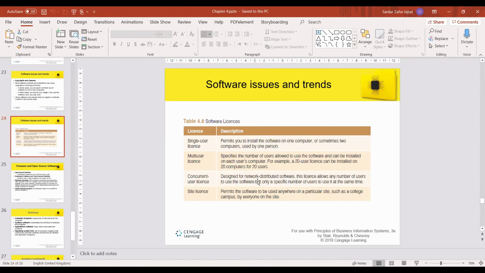Concurrent user is designed for network distributed software. This license allows any number of users to use the software, but only a specific number of users to use it at the same time. For example, the PeopleSoft we are using, we have the license for that, and it is on the network, and a certain number of users can use that one. Like Zoom, we are using Zoom. So how many people can enter the Zoom at one time? Maybe we have some concurrent user license, maybe 200 or 300, but not more than this. And it is network distributed. Is that clear?